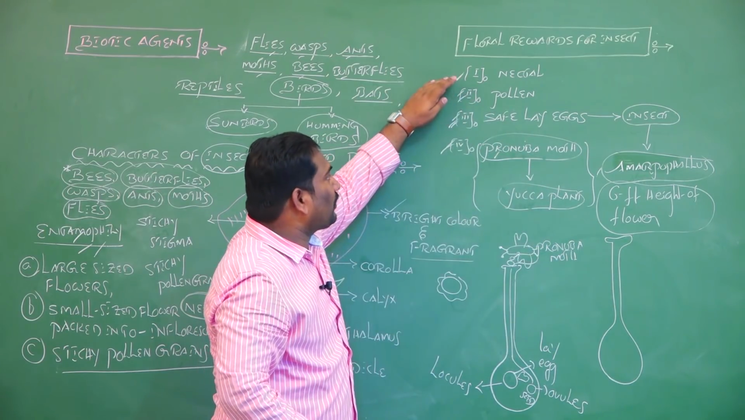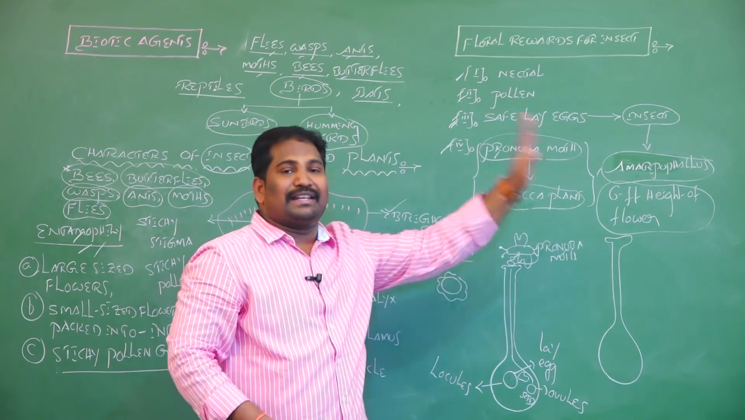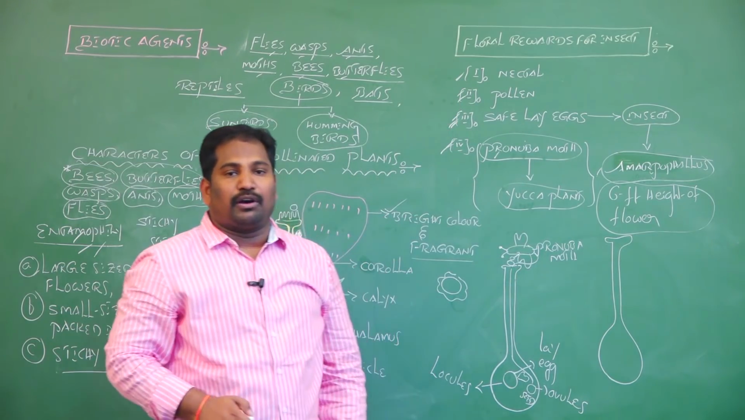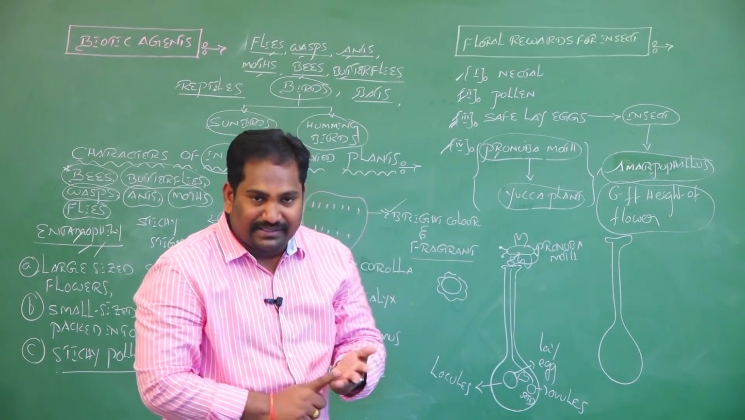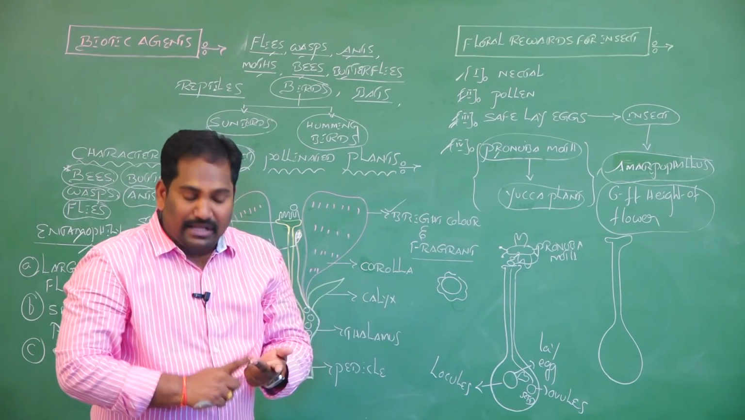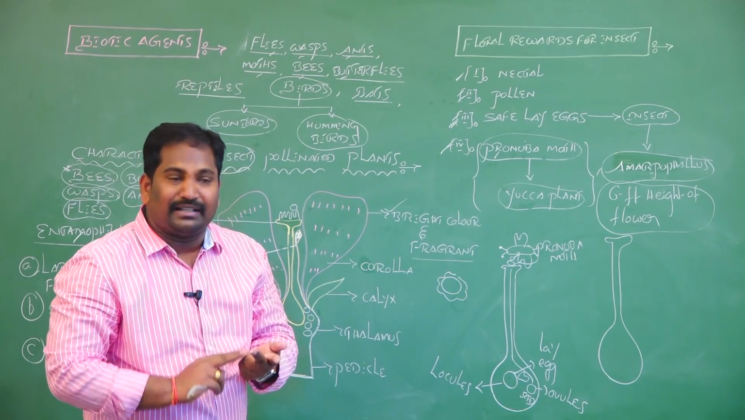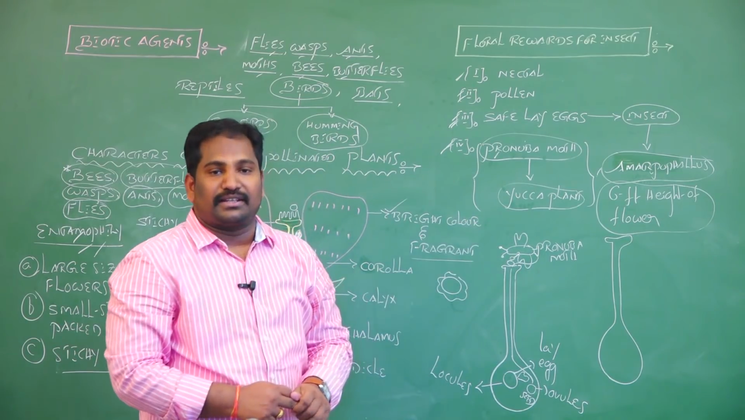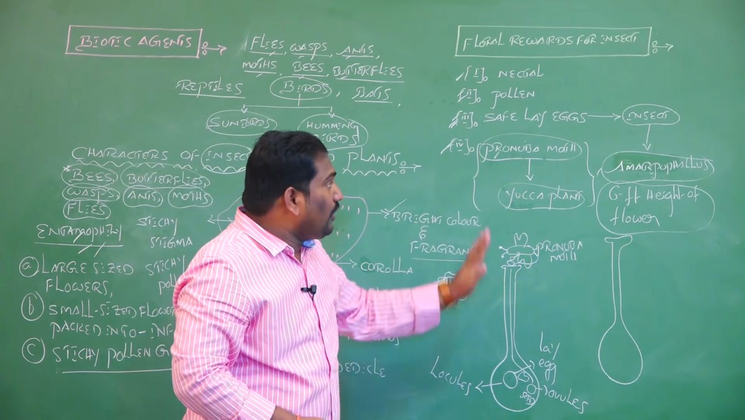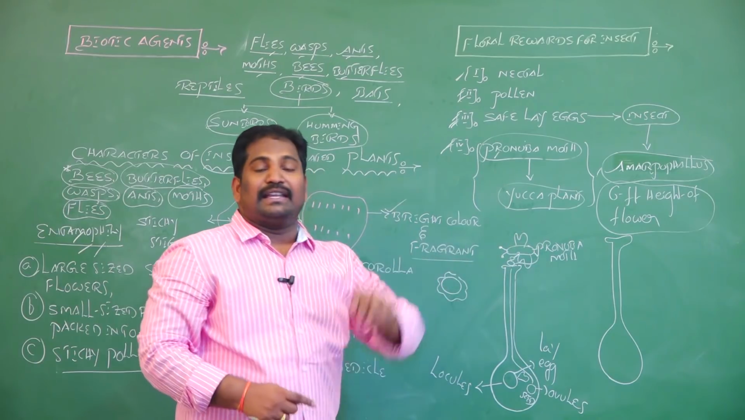These are the 4 floral rewards for insects, from the flower side to insects: nectaries, pollen grains, a safe place to lay eggs, and the Pronuba moth and yucca plant interrelationship. These are the 4 floral rewards for insects.